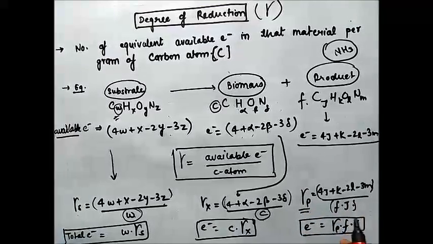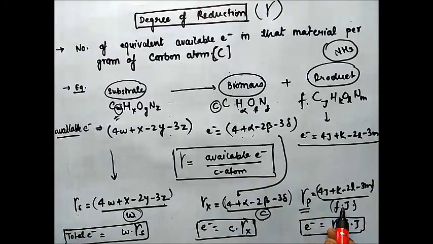When you cross multiply the number of carbon atoms into the degree of reduction, it also denotes the total number of electrons. The total number of electrons in the substrate is W into gamma S. Total number of electrons in biomass, C into gamma X.